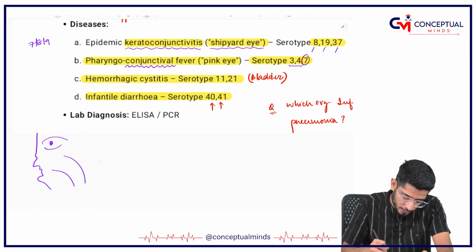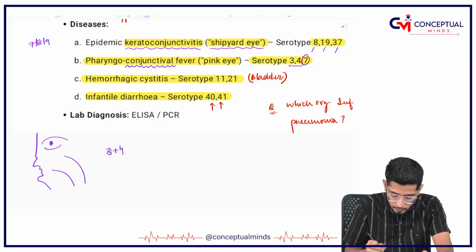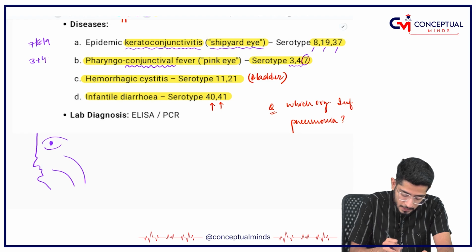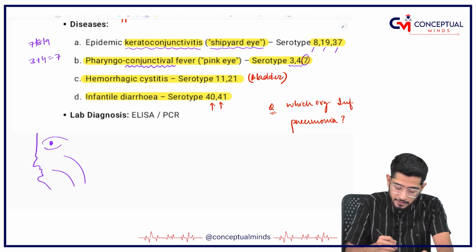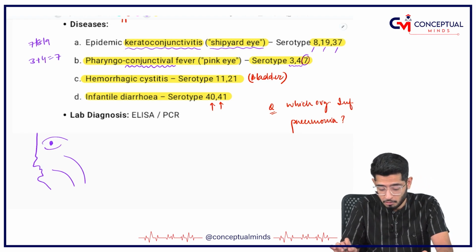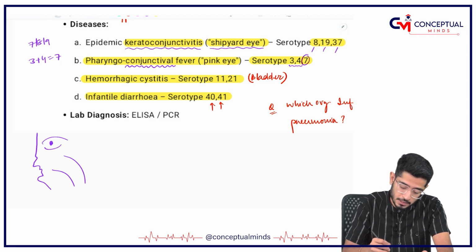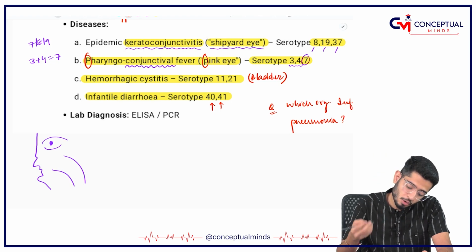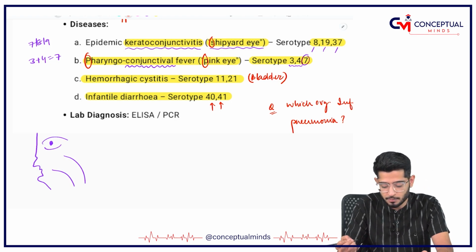So 3 and 4 equals 7. I know 7 is for conjunctivitis, 3 and 4 is for pharyngoconjunctivitis. P for pharyngoconjunctivitis, P for pink eye. Alone keratoconjunctivitis is the epidemic one, but pharyngoconjunctivitis is pink eye.